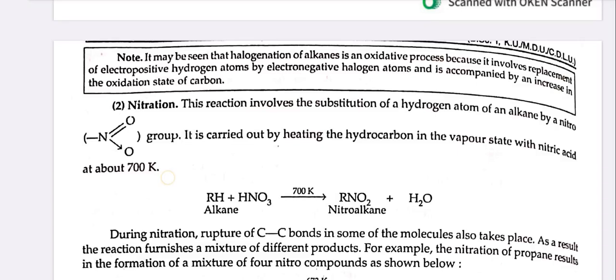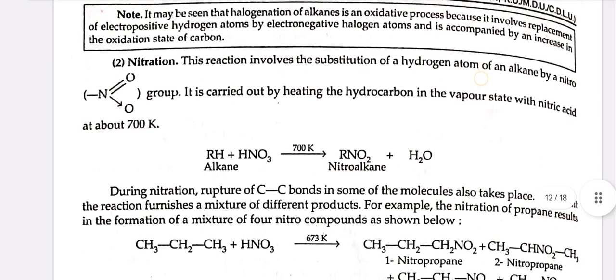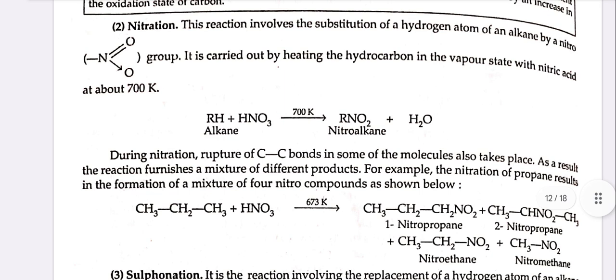Nitration. This reaction involves the substitution of a hydrogen atom of an alkane by a nitro group, and it is carried out by heating the hydrocarbon in the vapor state with nitric acid at 700 Kelvin. During nitration, the rupture of carbon-carbon bonds in some of the molecules also takes place. As a result, the reaction furnishes a mixture of different products. For example, the nitration of propane results in the formation of a mixture of four nitro compounds, which are 1-nitropropane, 2-nitropropane, nitroethane, and nitromethane.